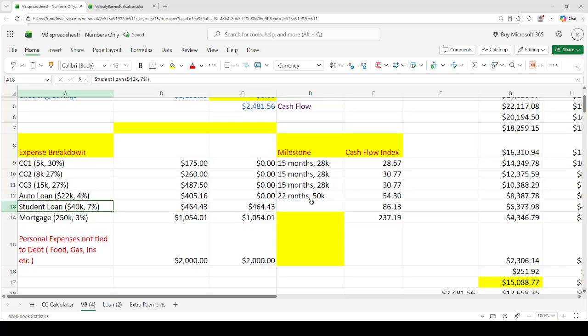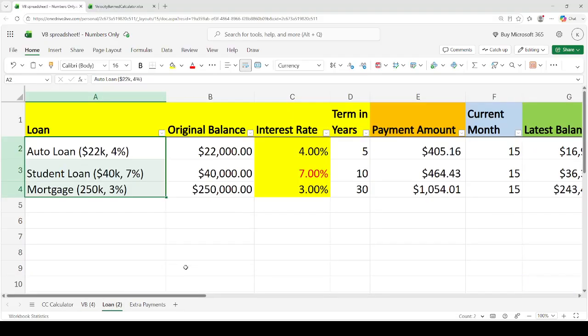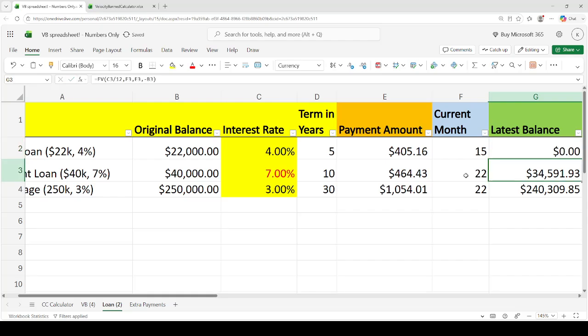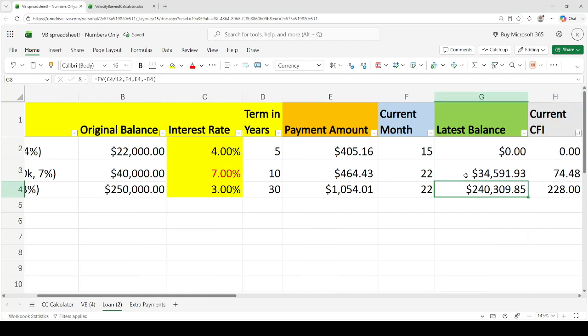And then the next ones are the student loan and the mortgage. At 22 months, what's the balance of these? You see that this is 34 grand, and this is 240 grand. As you have debts associated with the higher cash flow index, you do have to be sensitive to the interest rate. And this is really important for the 30-year mortgage.